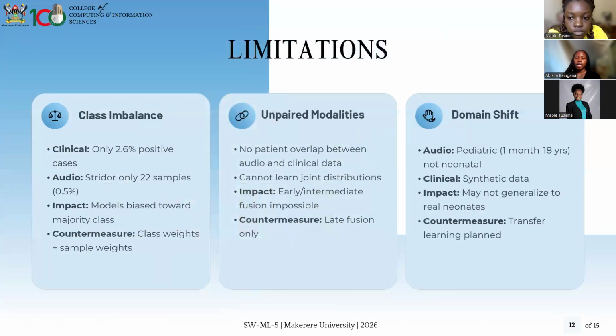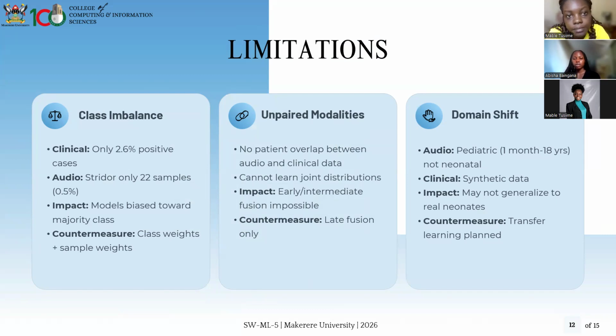And some of the limitations that we identified, we had three main limitations. That is class imbalance, whereby with the clinical data set, we had only about 2.6% positive cases out of the 30,000 plus records. Then with the audio data set, we had only about 22 samples for the stridor class, which was one of the most important classes for NRD. Then the impact of this class imbalance was that models ended up coming out biased towards the majority class, and our countermeasure for this was using class weights and sample weights.